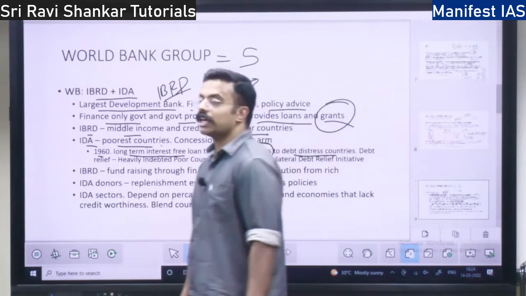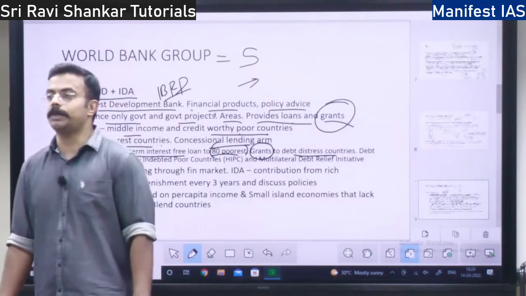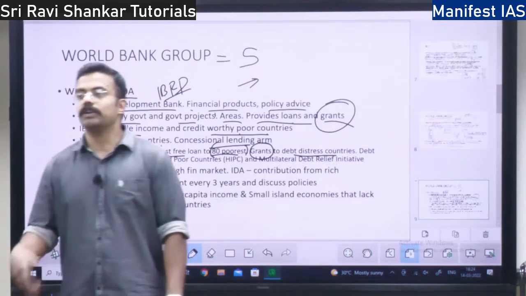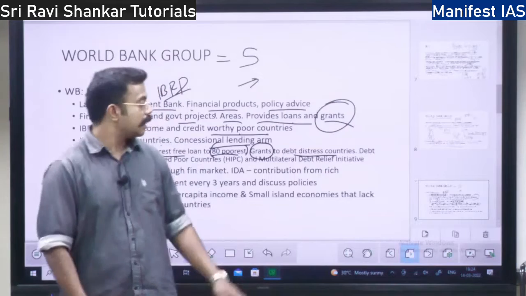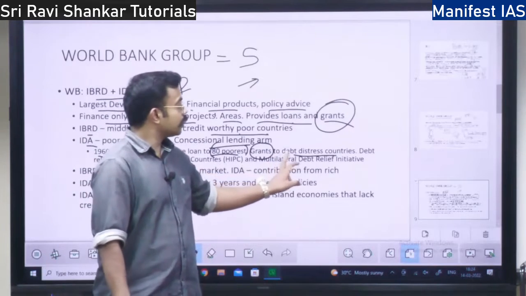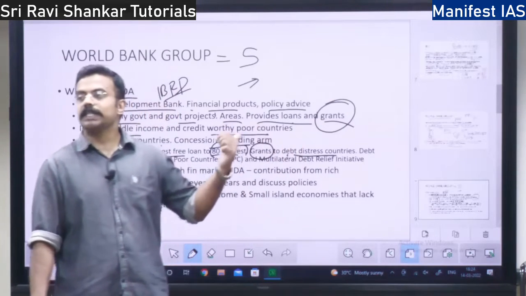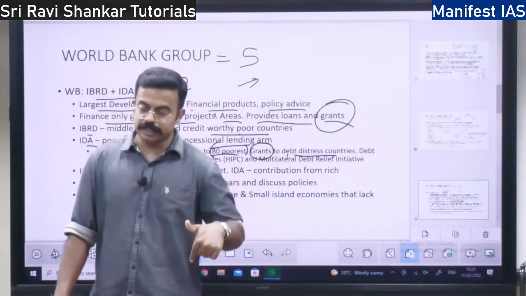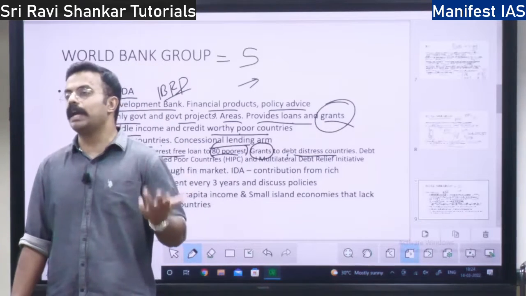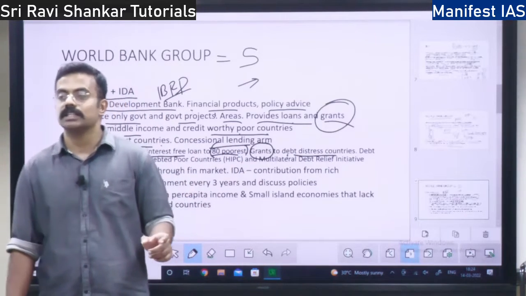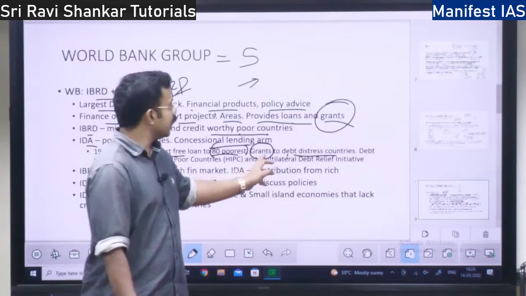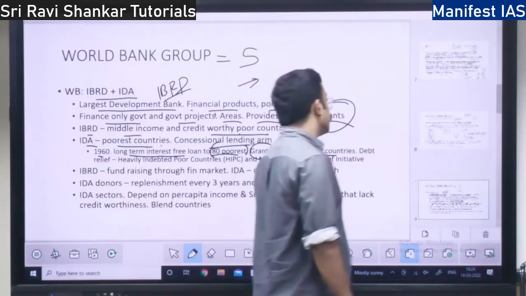To debt distressed countries, those countries which have taken too much money, debt. If they don't repay the money, if they are under some distress, they have taken money, they are not able to repay, they are under further crisis. So for those countries, the IDA is going to give grants.